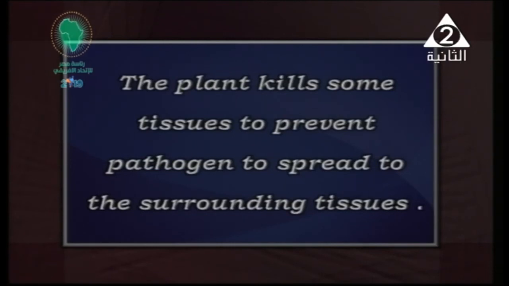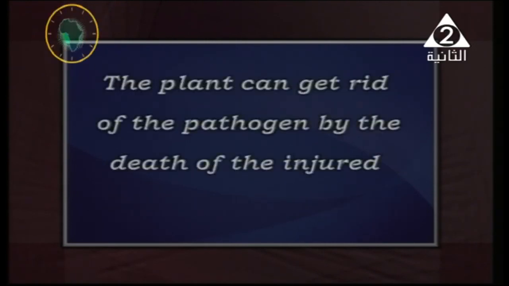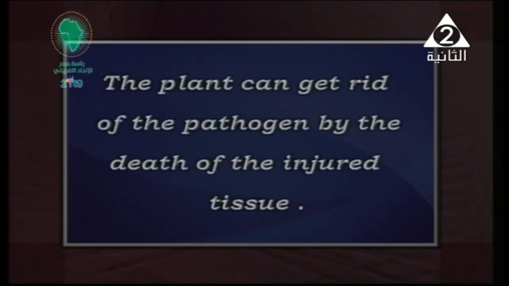Such as surgery in humans. When someone, for example, is infected with cancer or liver cancer, the doctor always wants to cut the infected part and also an extra part, to be sure that there is no more infected cell, or that healthy cells that may be infected are removed. The plant can get rid of these pathogens by what? The death of the injured tissue. The plant finally decided to remove or to eliminate the injured tissues.